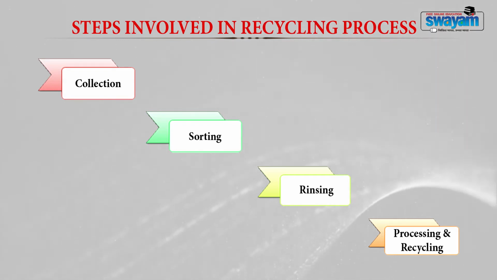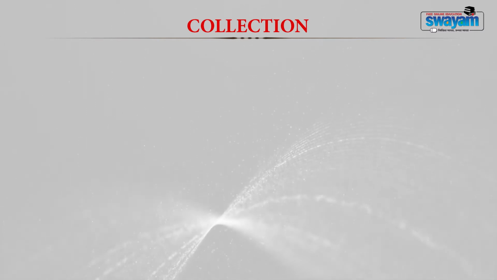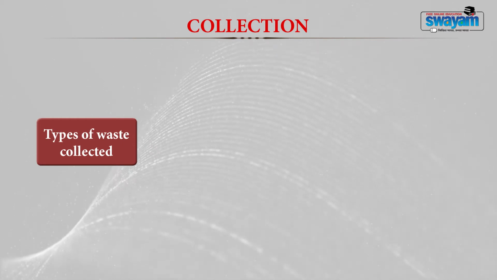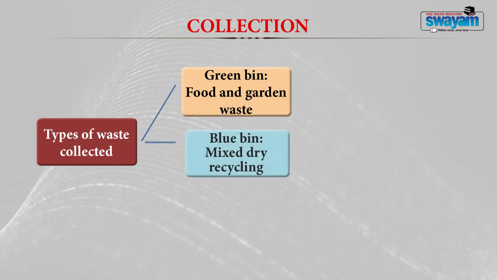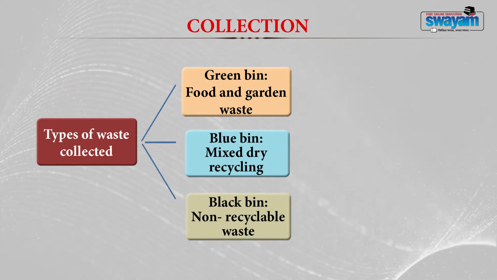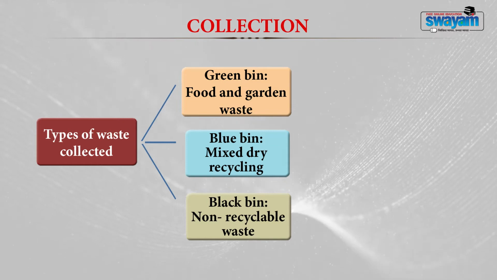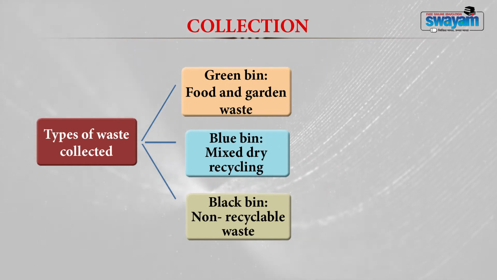The very first step is the collection. In collection of solid waste, normally we use three different types of bins. These bins are of green color, blue color and black color. Green bins are used for the collection of food and garden waste.